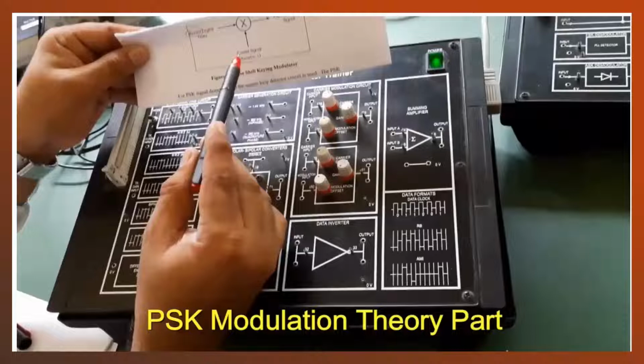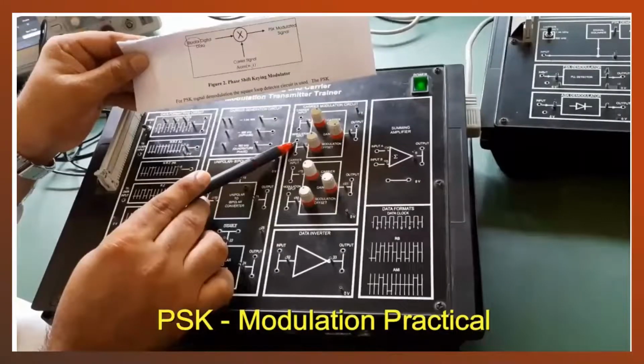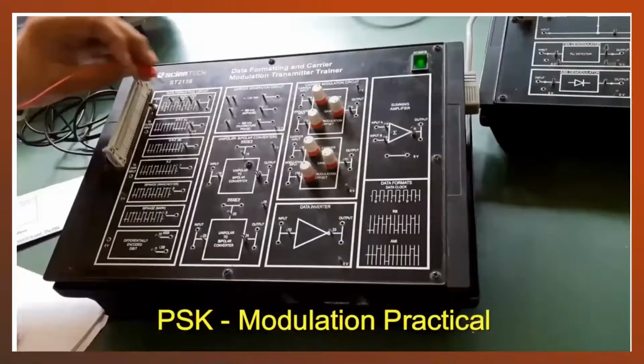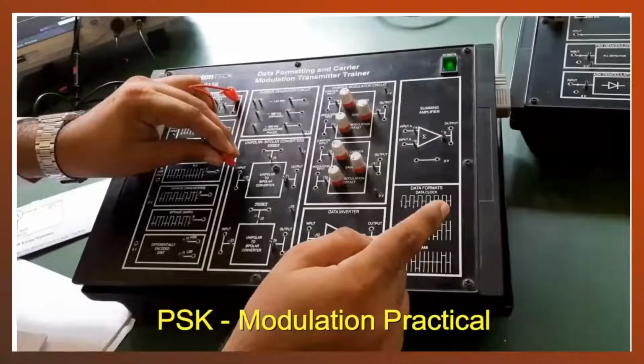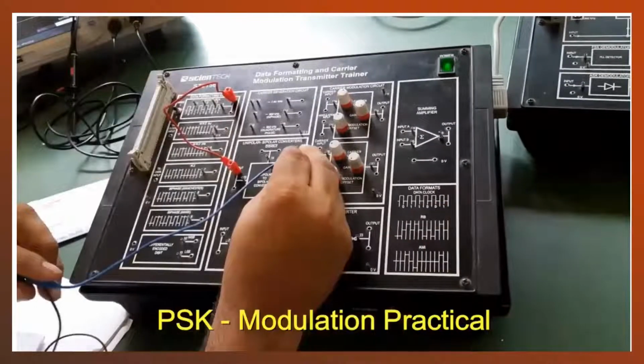Now let's do the setup and take the output. So I will connect my signal input. I will give it to the unipolar to bipolar conversion. So now my signal is bipolar. So I will just take the output from bipolar and give it to the multiplier.